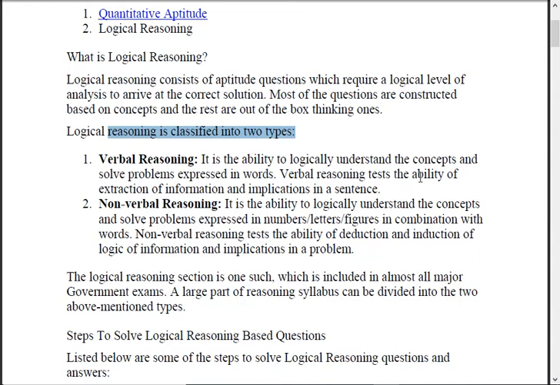Verbal reasoning tests the ability of extraction of information and implication in a sentence. Now non-verbal. It's the ability to logically understand the concepts and solve problems expressed in numbers, letters, figures in combination with words. So these are the two types: verbal and non-verbal. In verbal, problems are expressed in words, and in non-verbal, they are expressed in numbers, letters, figures, etc.